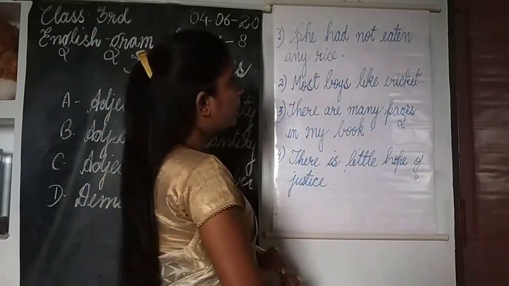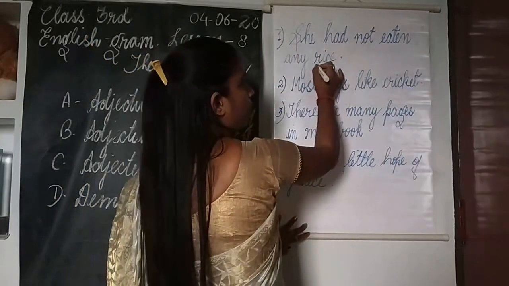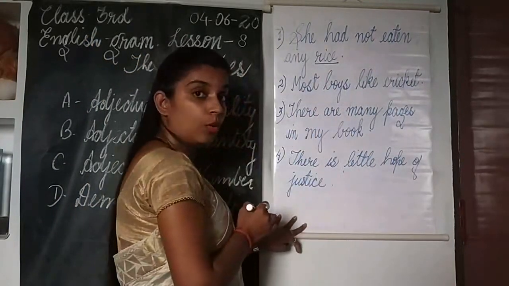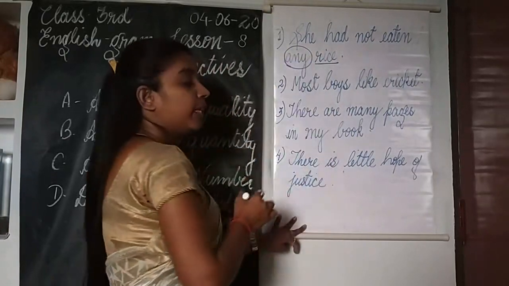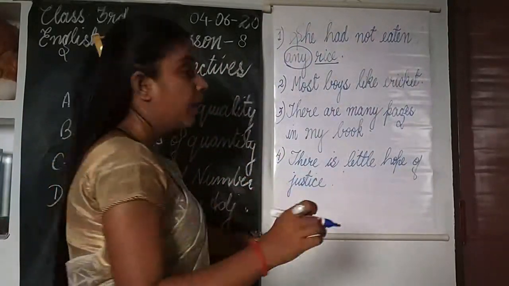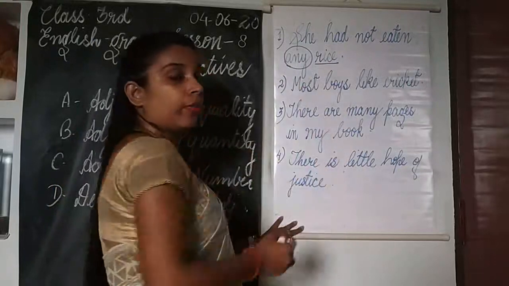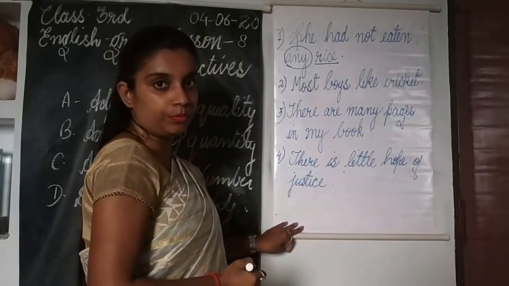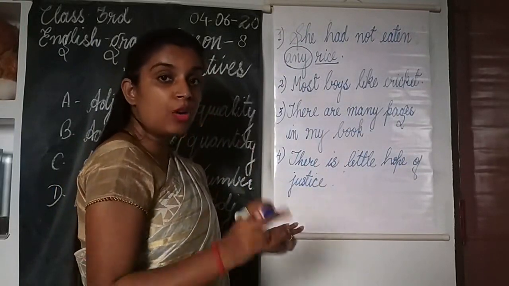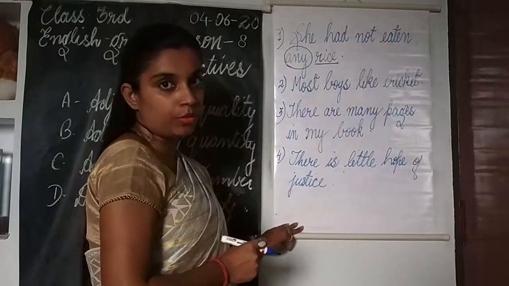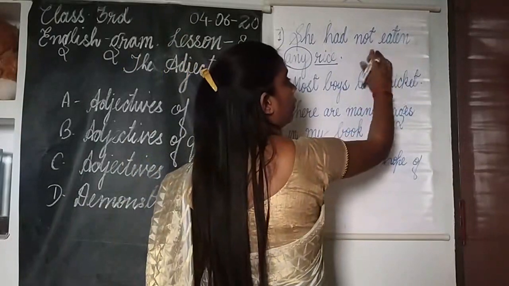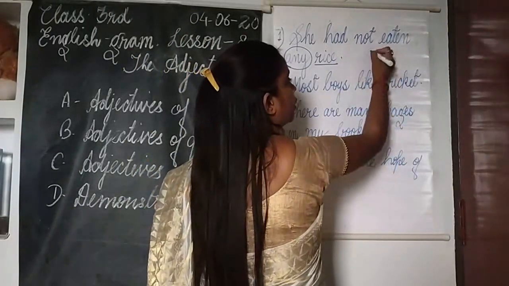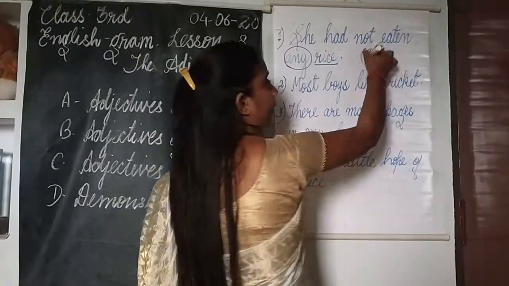Here rice is a noun, and the word any is telling us something about rice, so any is an adjective. But rice is an uncountable noun. Rice cannot be counted in numbers. So this any here is an adjective of quantity.